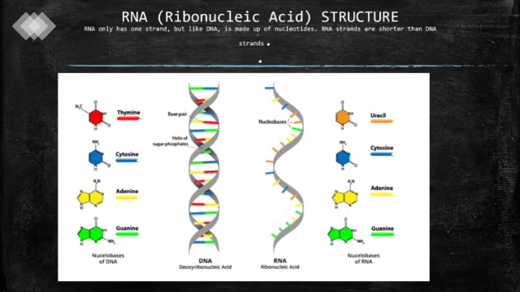RNA structure, RNA is also called ribonucleic acid. RNA has only one strand and DNA has two strands. RNA strands are shorter than DNA. Now RNA has four nucleotides. DNA also has four nucleotides: thymine, cytosine, adenine, guanine. But in RNA, instead of thymine, uracil is found, along with cytosine, adenine and guanine.